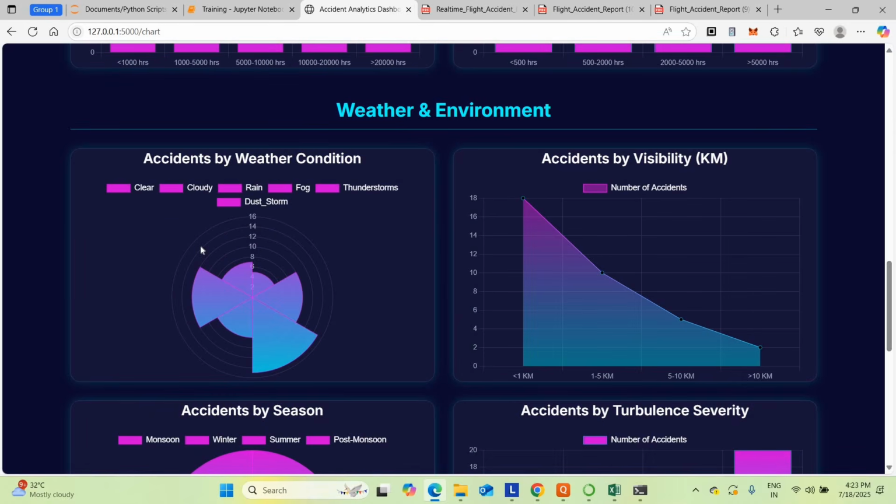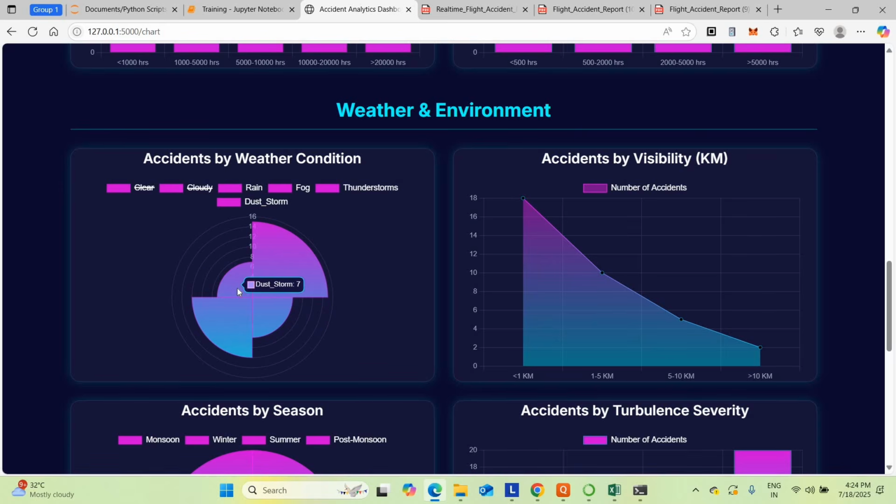And one more thing, weather. This is a very interesting graph. I can show you how to check this one. Just deselect everything here, which is a very interesting graph to analyze. First of all, accidents by weather condition. I'm just clicking thunderstorm. During thunderstorms, we have faced around 12 accidents. In fog, we are getting 8 accidents. In the rainy stage, we have faced 15 accidents. That is the major cause.